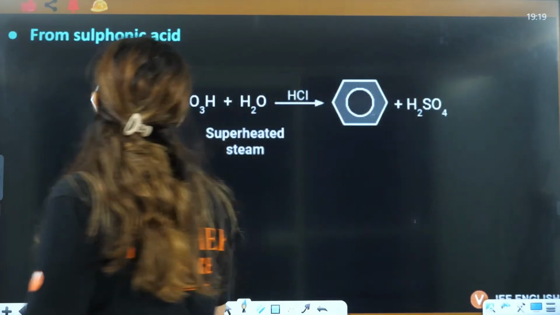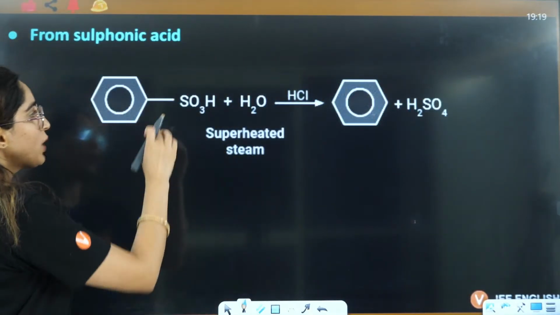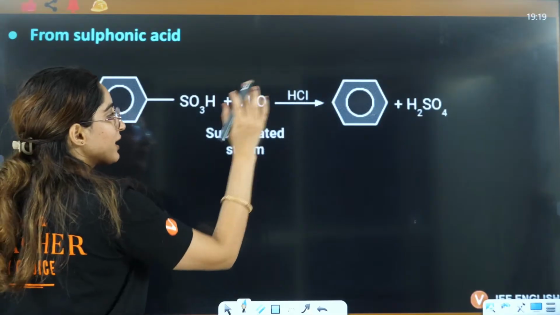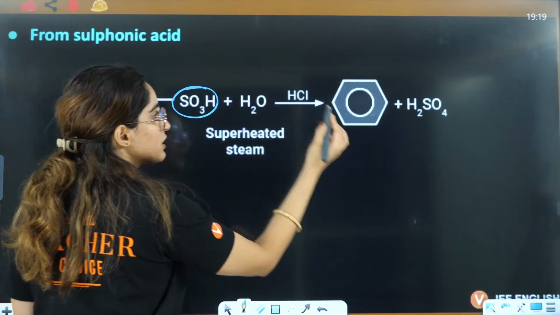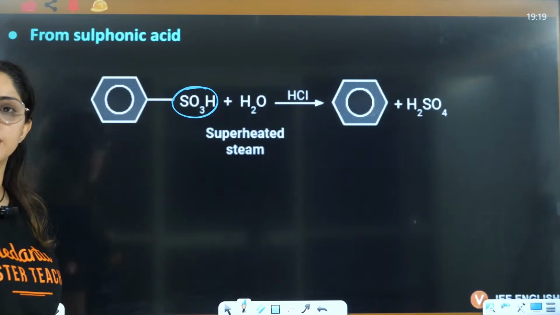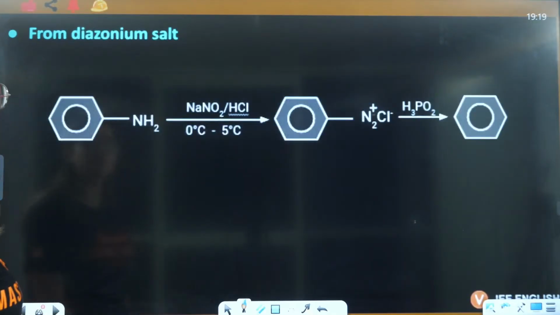Now let's see from sulfonic acid. You have SO3H, you add water and HCl, and this SO3H will be replaced by hydrogen. That is again a reduction reaction.